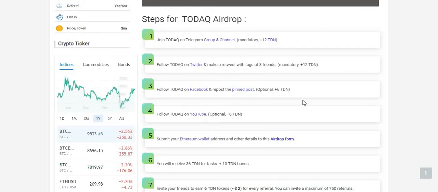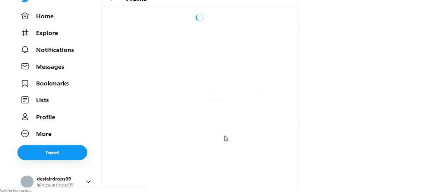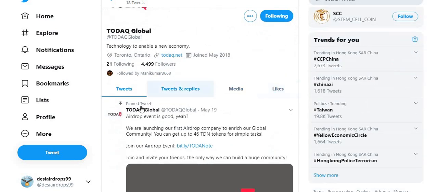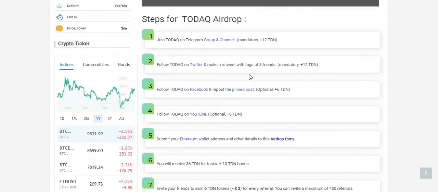Alright. Step number 2, follow Todak on Twitter and make a retweet with the tag of 3 friends to receive 12 TDN tokens. So click here to go to the Twitter of Todak. Click here to follow. I'm already following, and then make a retweet with the tag of 3 friends to receive 12 TDN tokens.